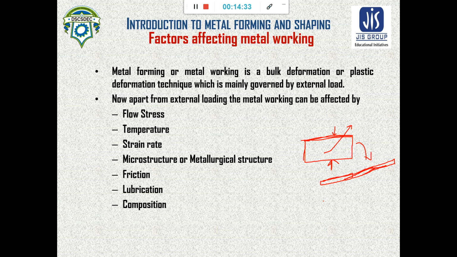So this is an important factor, that is yield stress, and that yield stress is calculated by the term flow stress. What is flow stress? We will see.